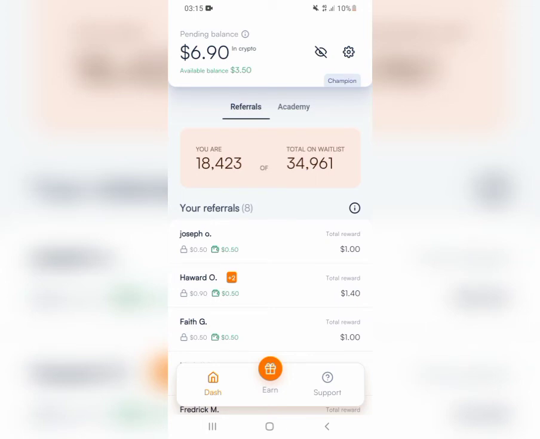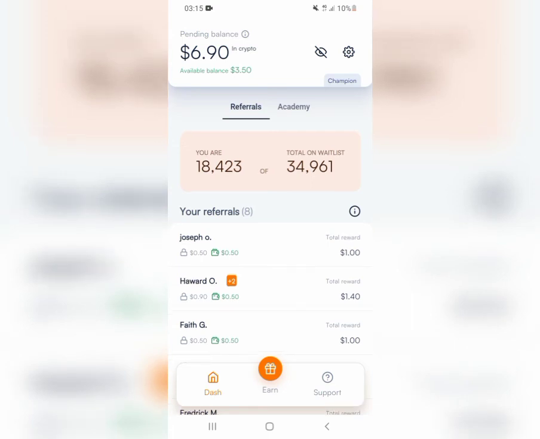You don't have to invest anything. You don't need any capital. You just need to share this link with your friends, so that they can sign up on this platform using your invitation link. It's very simple. That's all you need to do, guys.